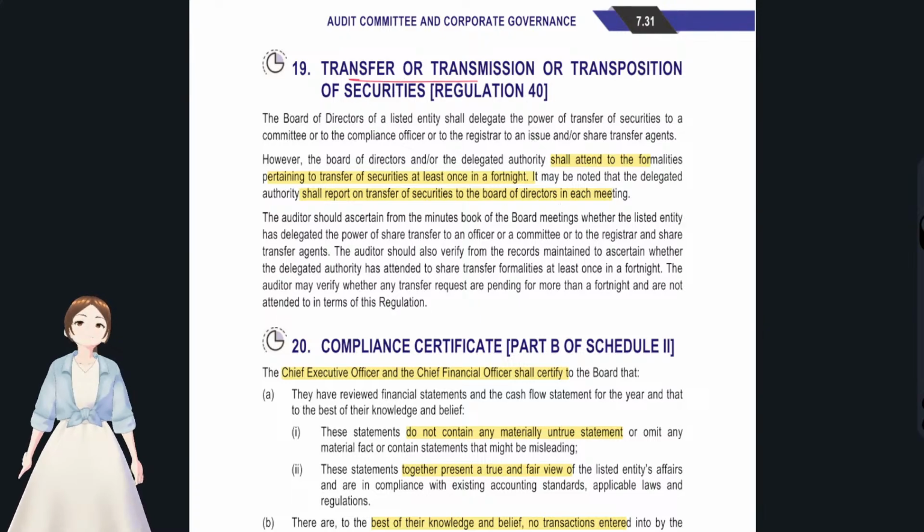with regards to transfer and transmission of the securities, the board of directors should at least once in a fortnight, that is, at least once in 15 days, discuss how this procedure is going on, and that's it.